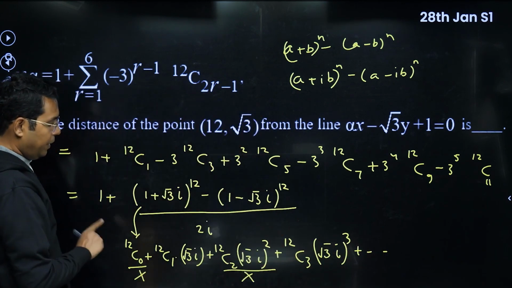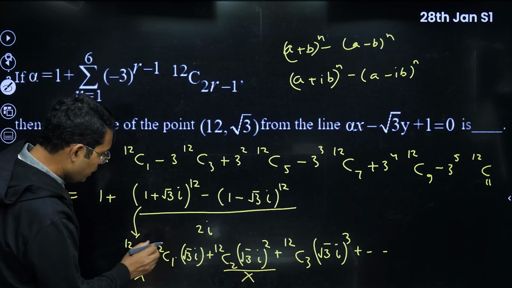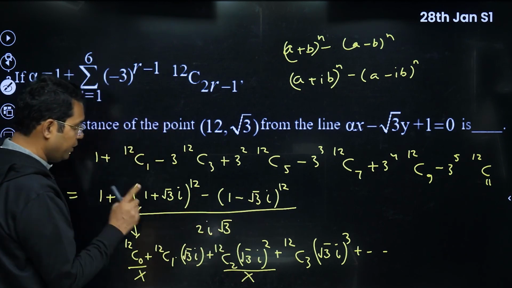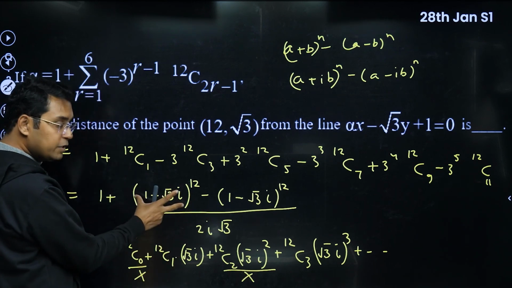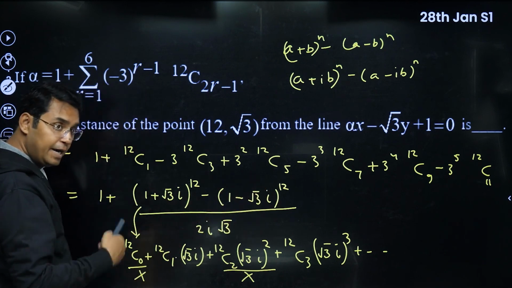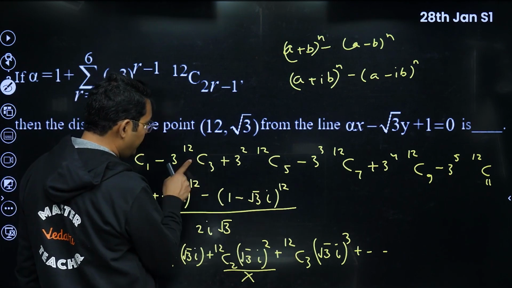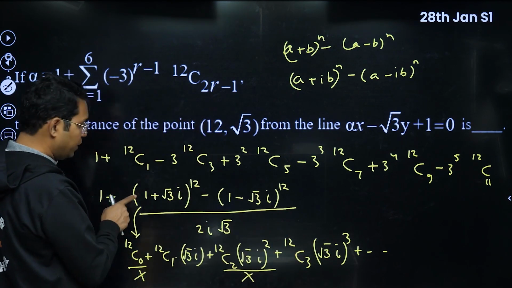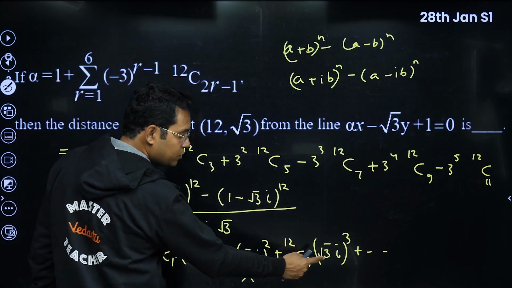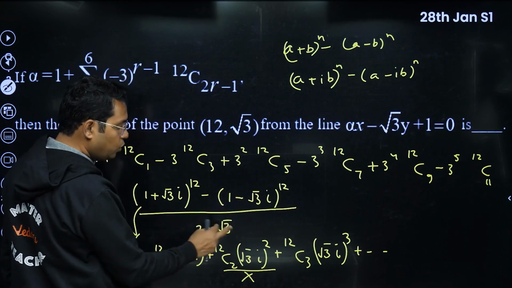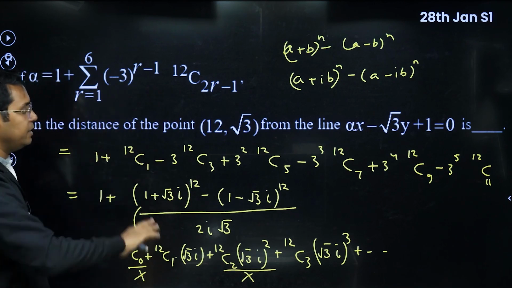But what we are looking for is, with 12C1, just 1. So what I have done is, not only 2, root 3 will also be dividing it here. So 2 iota and root 3 will divide it here. And the 2 is because this term in the expansion of this and the same term in the expansion of the other will get added. So I divide by 2 also to get this 12C1 term here. Similarly, for this other term, 12C3, you will get a minus sign in the expansion of this. You will get it here also, and when you add, they become 2 times, and you will get 12C3 and 3 root 3 here, and the 2 also there. So 2 root 3 will cancel, iota will cancel, and this expression will give you exactly the expression which is given in the question.